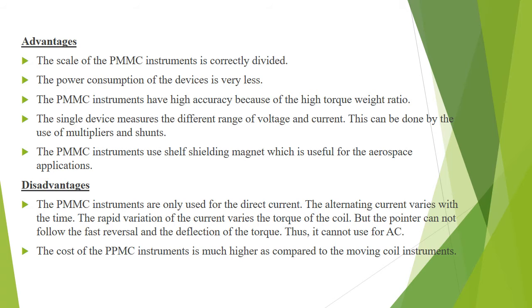Advantages: it has a uniform scale. The scale of the PMMC is correctly divided. It has very low power consumption. It has high accuracy because of the high torque to weight ratio, and is free from hysteresis error. The disadvantages are it can be used only for DC measurements. The cost of the PMMC instrument is higher than that of moving iron instruments.